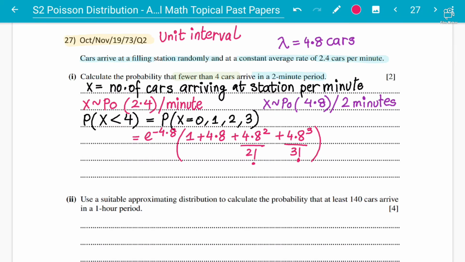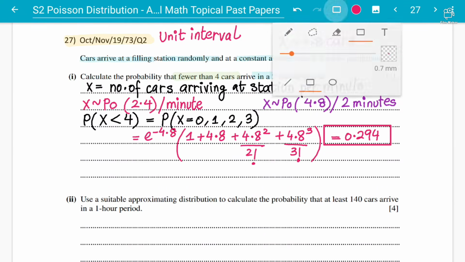e to the power negative 4.8 times (1 plus 4.8 plus 4.8 squared over 2 factorial plus 4.8 cubed over 3 factorial). You can do it in the normal method as well, you can write the whole function, not a problem, but it is better to take the common factor. I'm getting the answer as 0.294 to 3 significant figures, and that is the final answer. It's correct, students.